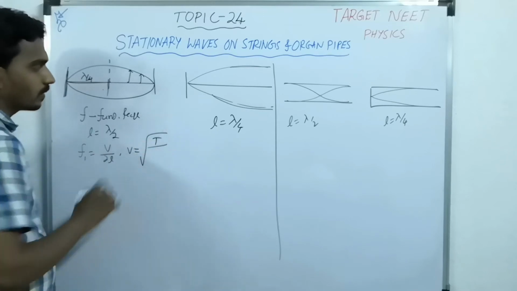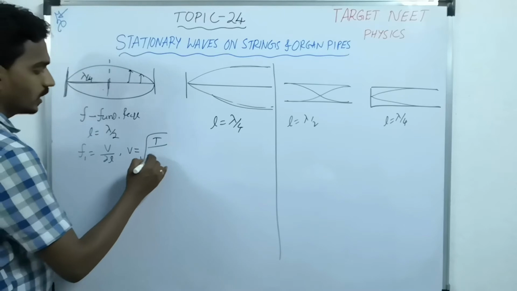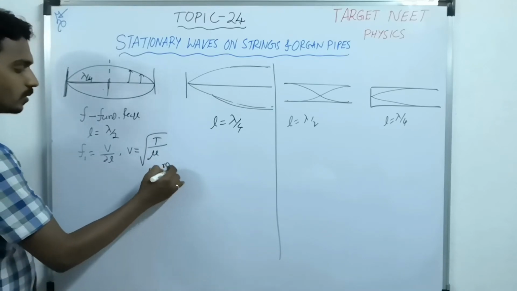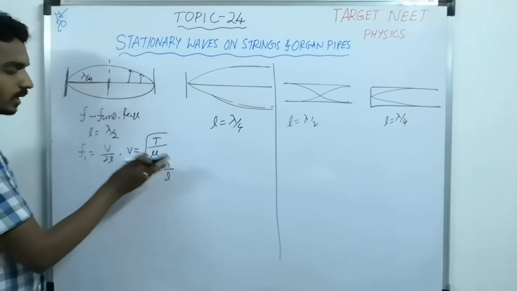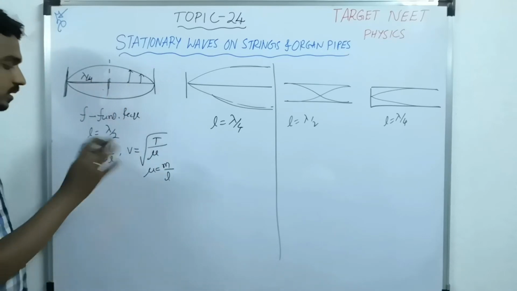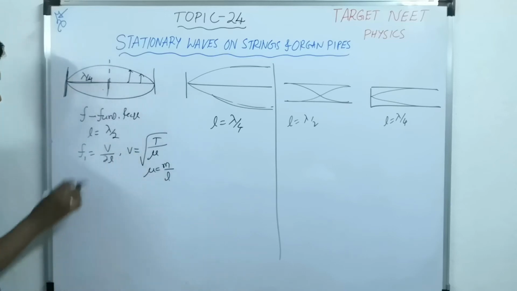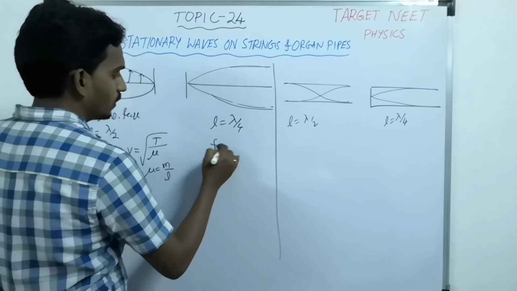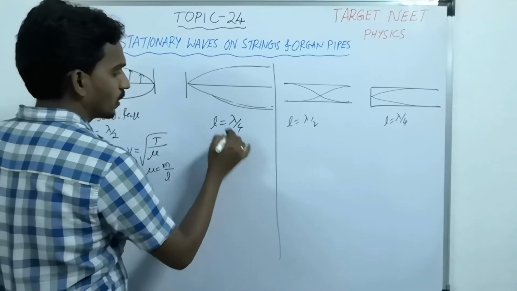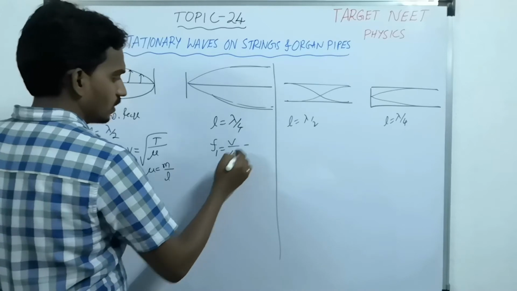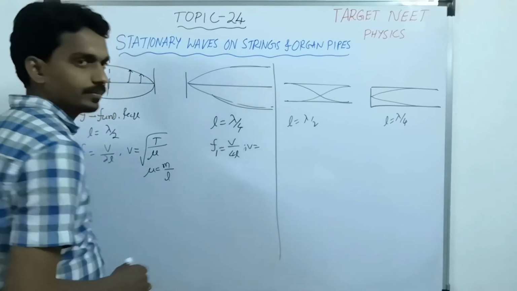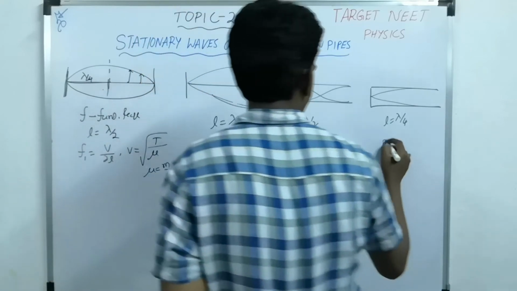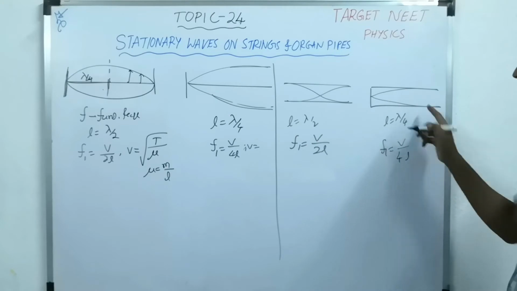Where v is what? What is the speed of a transverse wave? v equals root of T by mu, where mu is mass per unit length, mass of the wire by length of the wire, the linear mass density. So you will get velocity, then you will get the fundamental frequency. Similarly here, the fundamental frequency is v by 4L, because here lambda is 4L. So here also the speed is the same. And here also the fundamental frequency is v by 2L, and here it is v by 4L, same as this case.